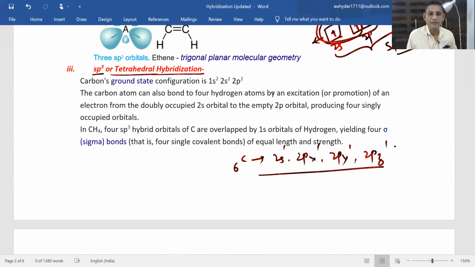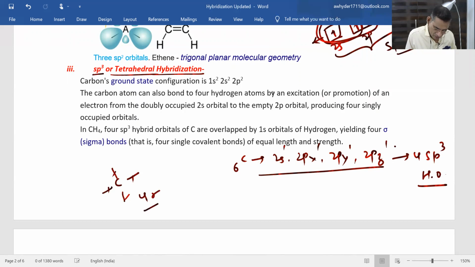These four atomic orbitals will combine together to form four sp3 hybridized orbitals. See in this carbon, these four sigma bonds are there. These four sigma bonds mean it will be showing sp3 hybridization.